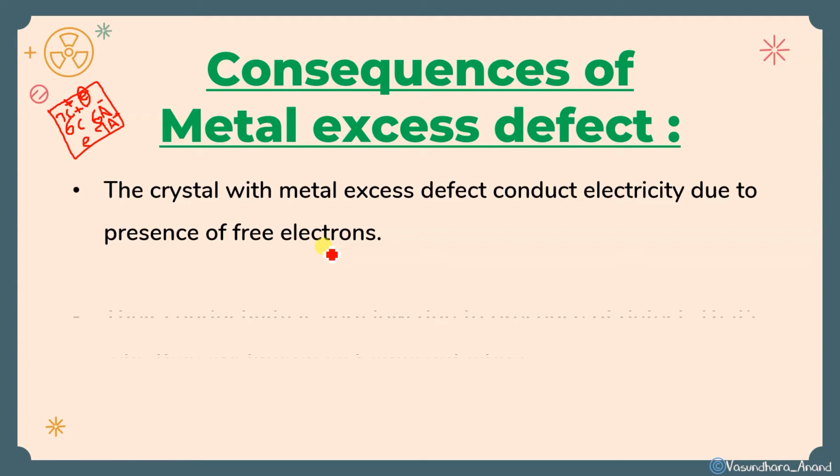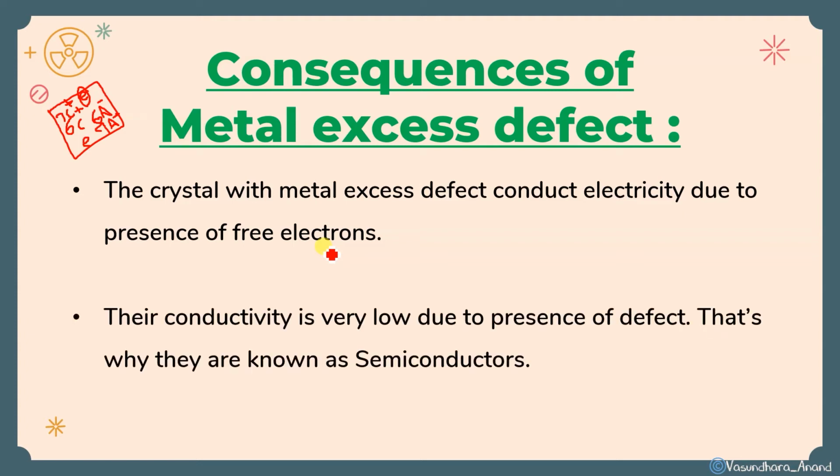Their conductivity is low. It is not very high. Their conductivity is very low due to the presence of this defect. It is a kind of defect, and that is why they are known as semiconductors. They do not conduct electricity all the time. What is a semiconductor? That I will explain in the next video. Till now, just learn that they have the tendency to conduct, but in general they don't. If some circumstances are there, they can start conducting electricity. What those circumstances are, I will tell you in the next video.